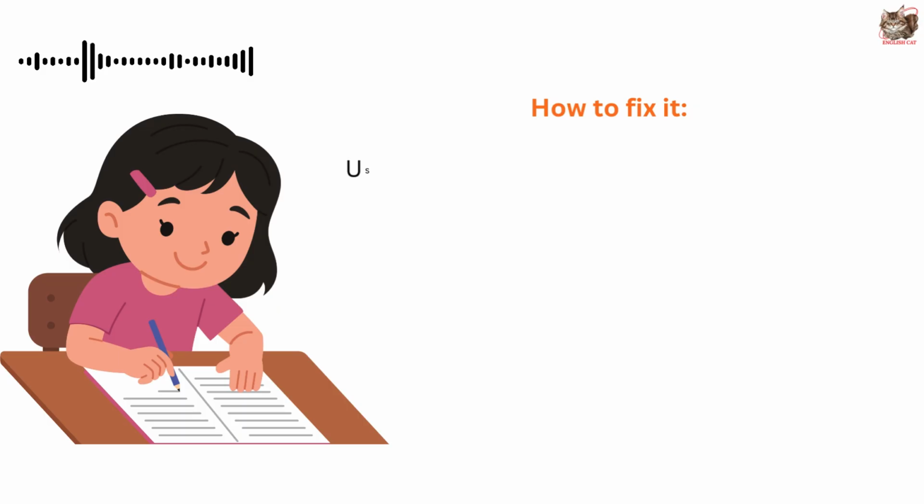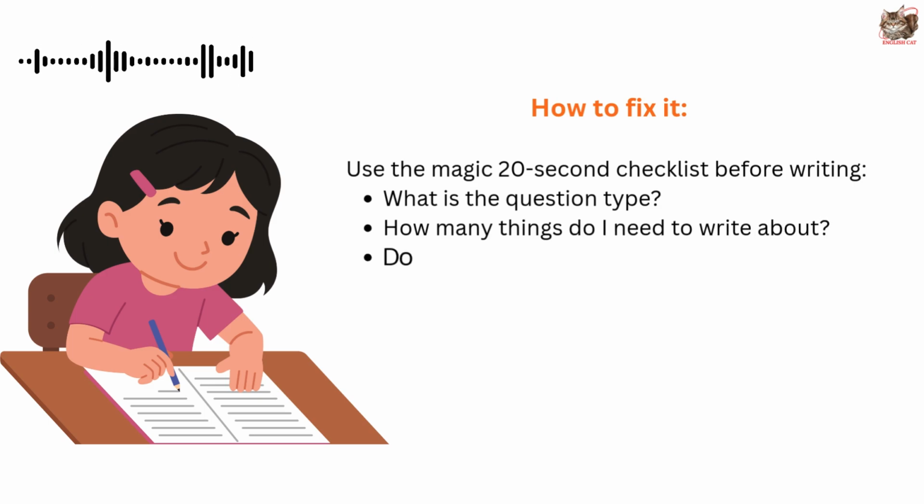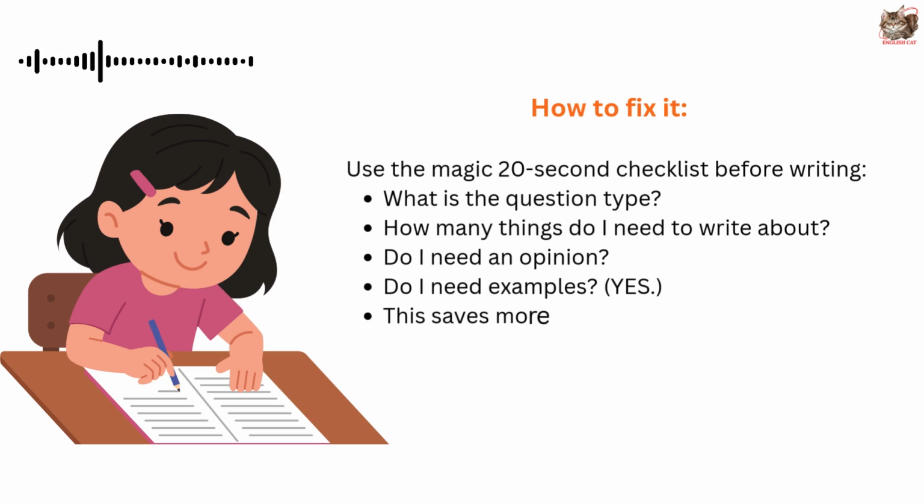How to fix it? Use the magic 20-second checklist before writing. What is the question type? How many things do I need to write about? Do I need an opinion? Do I need examples? Yes! This saves more points than any fancy vocabulary.